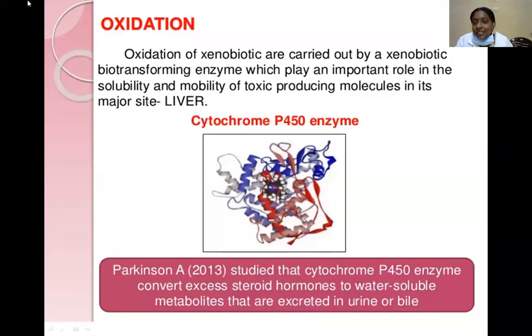Oxidation. Cytochrome P450 was first studied in the conversion of steroid hormones into water-soluble metabolites, which must be excreted in urine. So, oxidation of xenobiotics by this biotransforming enzyme plays a vital role in the solubility and mobility of toxic compounds. The major site is the liver.